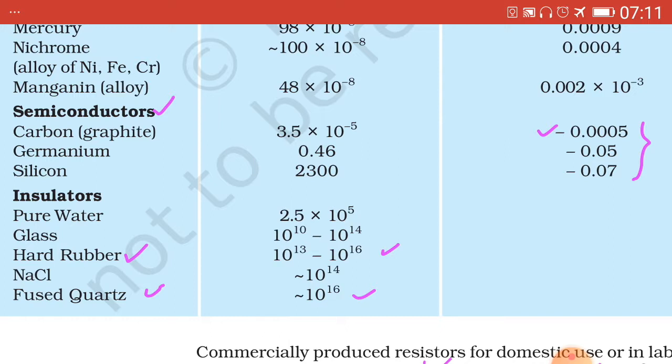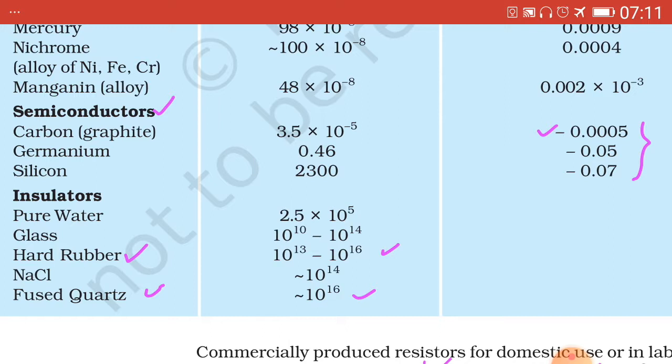And the first value, minus 0.0005, which is the lowest of these three, is for carbon. The minus sign is important.